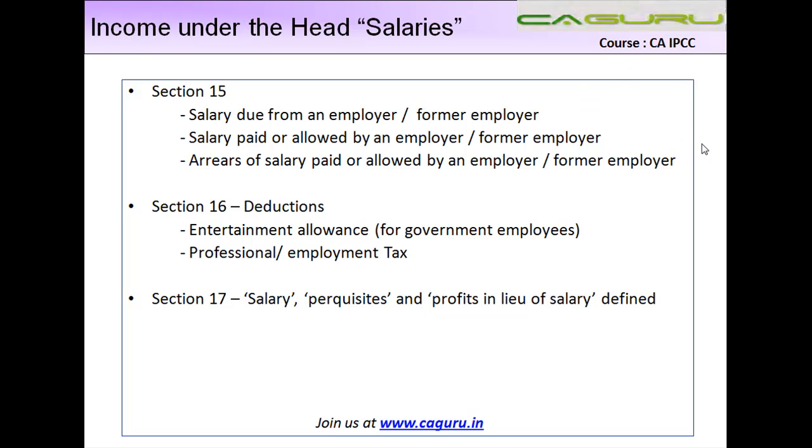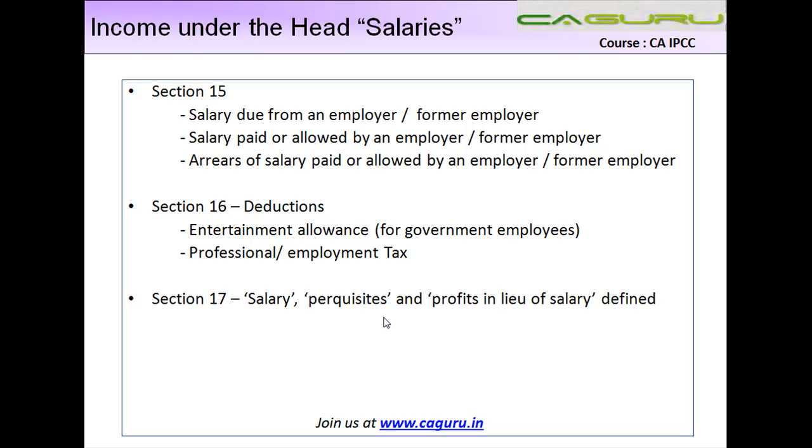Now once I calculate my salary on this basis, what do you mean by salary is something which is dealt with in section 17. Then there are certain deductions, very minimal, which are entertainment allowance and professional and employment tax. This we are going to see again in the subsequent slides. And there is section 17 which defines what you mean by salary.